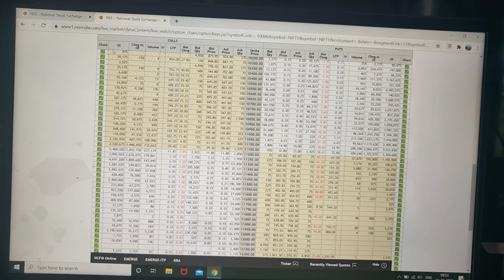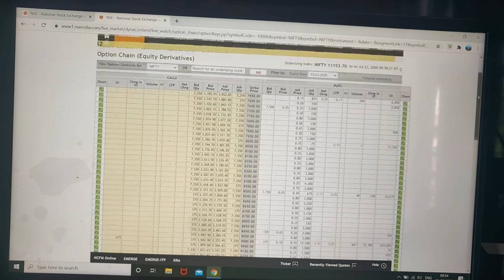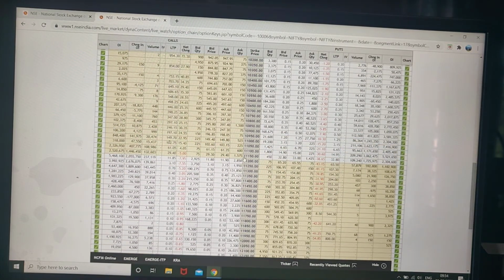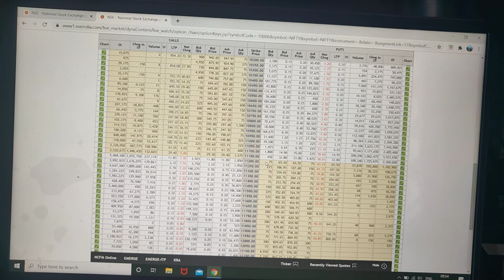So this part is the put segment, and this is the call segment. Say my current price is 11149, meaning about 11150. So it is around this. Current price is this, so this line is at the money, and this shaded portion of the put is in the money put. In the money put means strikes more than the current price.